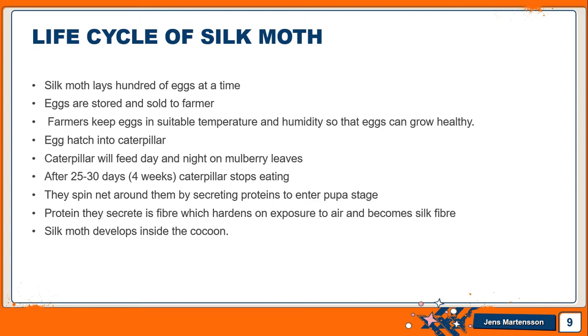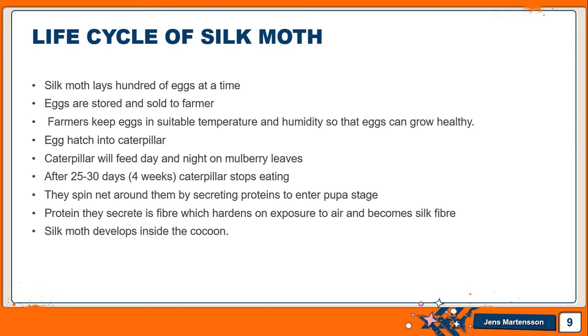As soon as the caterpillar enters the cocoon stage, the silk moth starts developing inside the cocoon. And after a few days, the adult silk moth comes out. This is the life cycle of the silk moth.